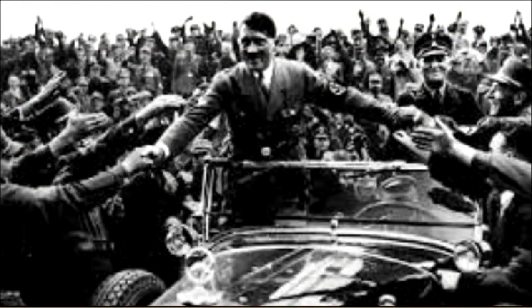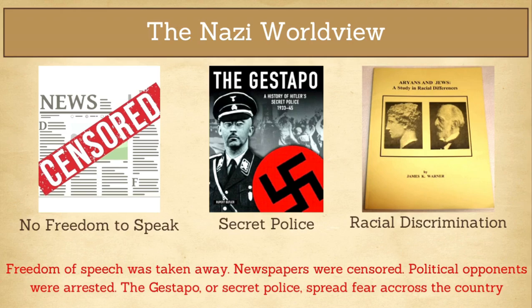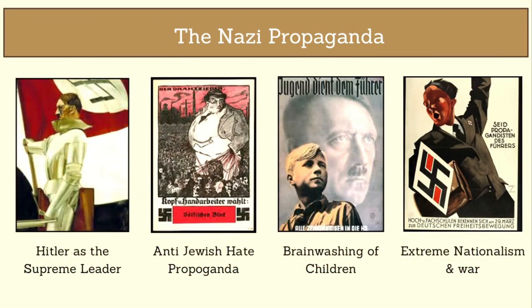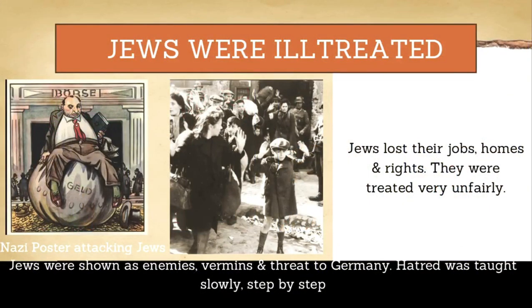Once in power, Hitler destroyed democracy. Freedom of speech was taken away. Newspapers were censored. Political opponents were arrested. The Gestapo, or secret police, spread fear across the country. Nazis used propaganda, posters, films, rallies to control people's thinking. Jews were shown as enemies, vermin, and threats to Germany.